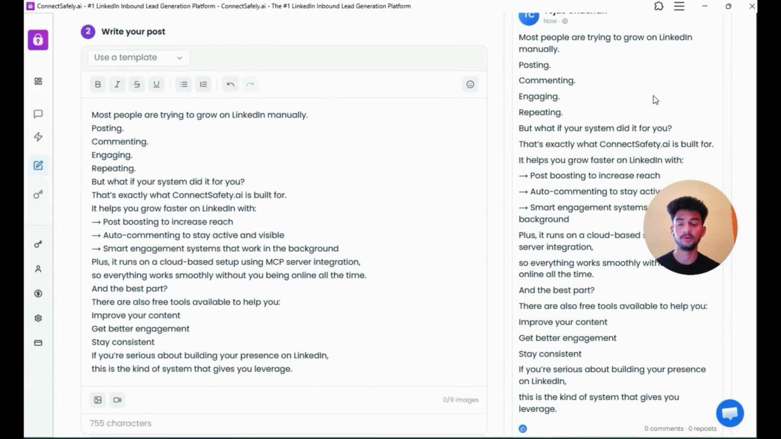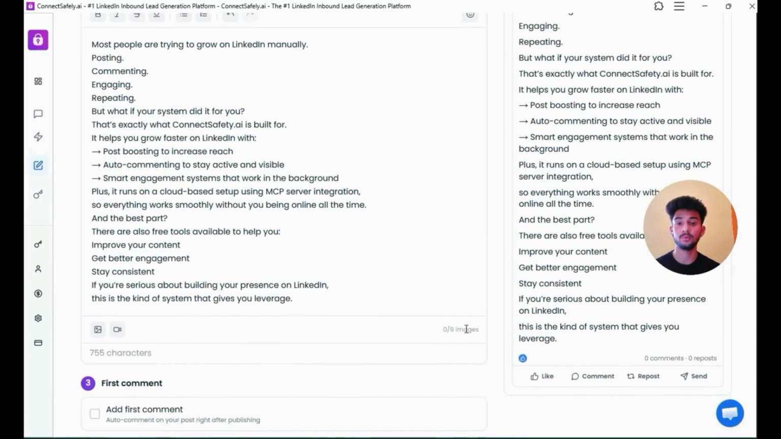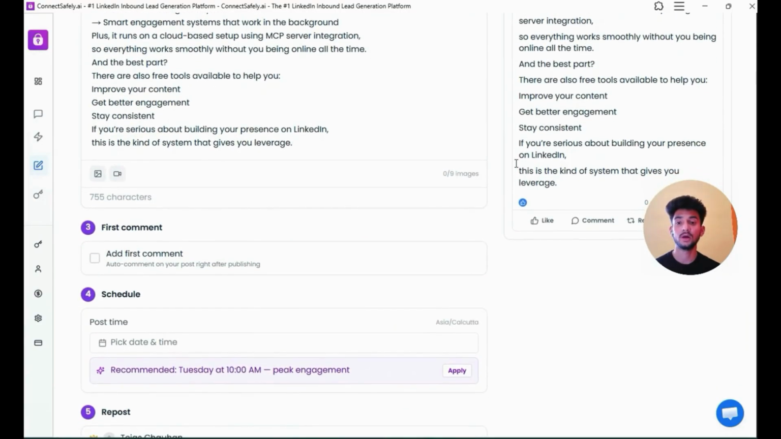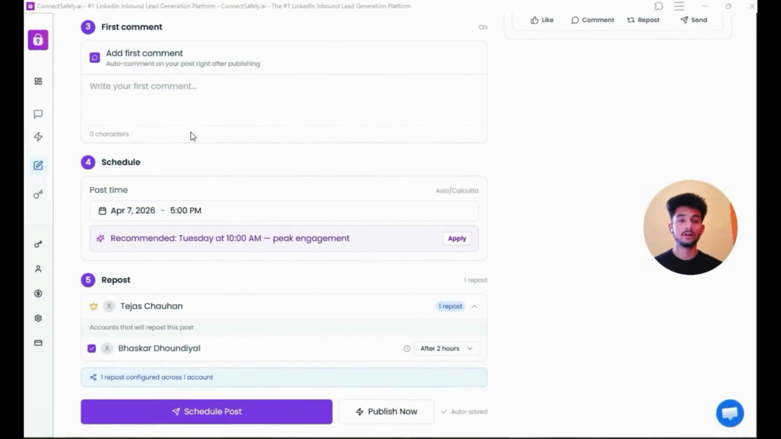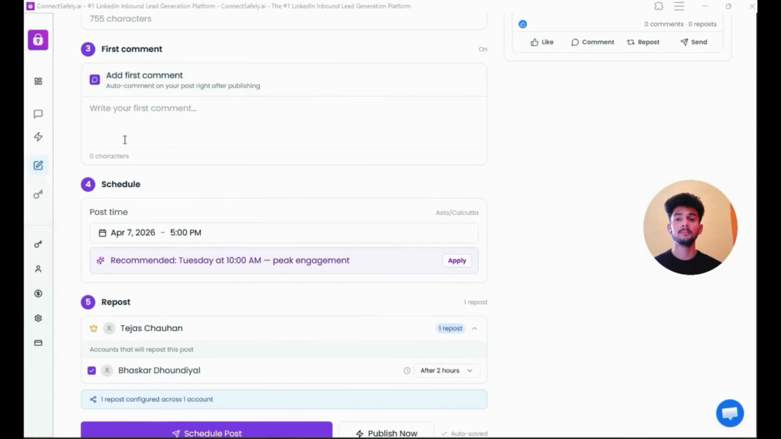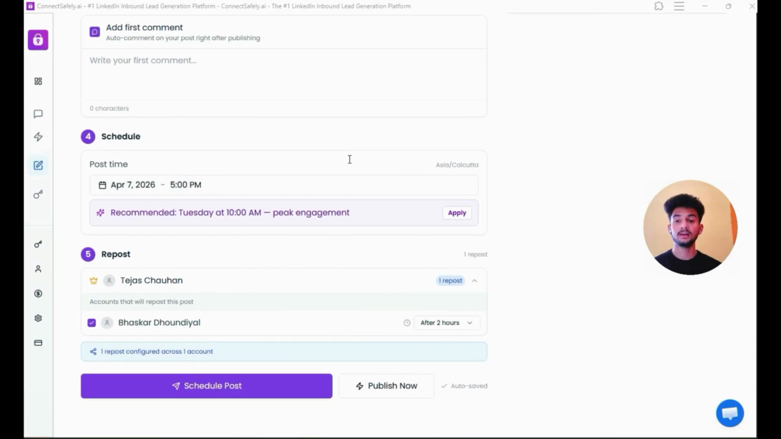Another interesting part is it runs on a cloud-based system with MCP server integration, which means your engagement keeps working even when you are offline. It also has free tools to help you improve your content and engagement, which is great if you are just starting out. Now, here I also have the option to add a first comment, but I'll skip this part for now in this demo.